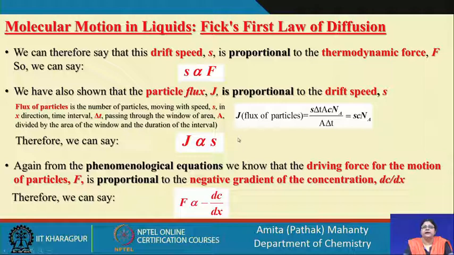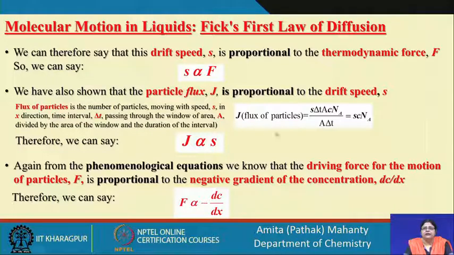Now, again we have a relation where the flux of particles is proportional to the speed of the particle. If you remember, we had talked about how the flux of a particle was defined. Suppose we have a number of particles in the system with a concentration C moles per liter. To find the number density, it is going to be the concentration times the Avogadro number, which gives the number of particles.